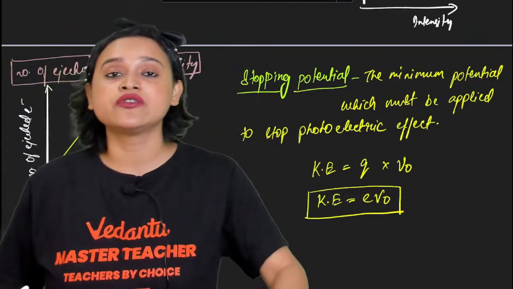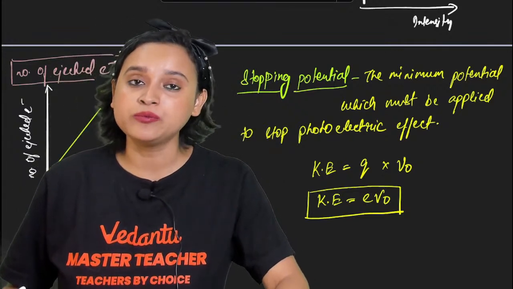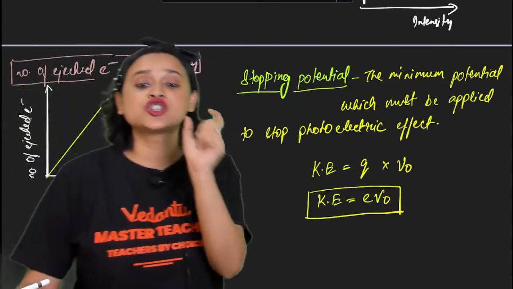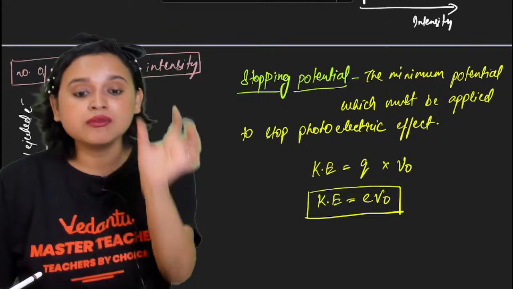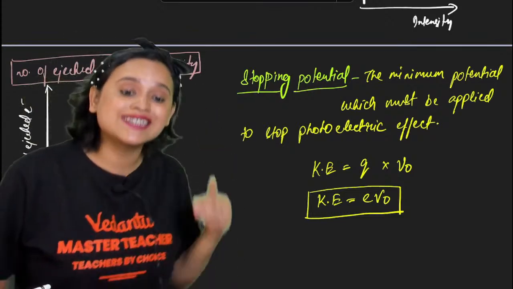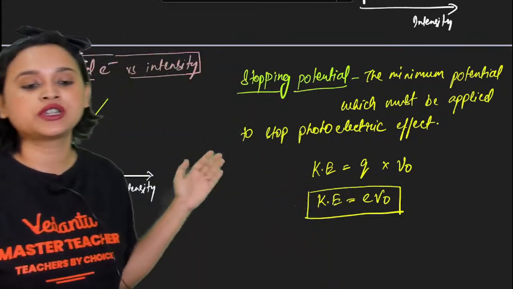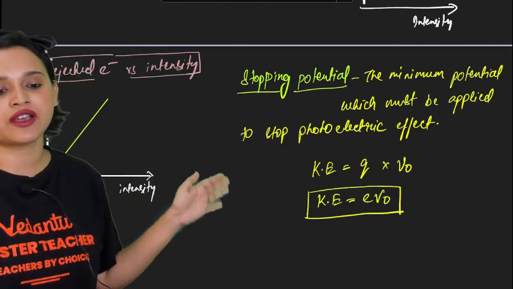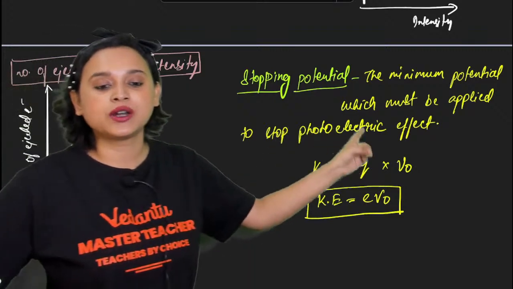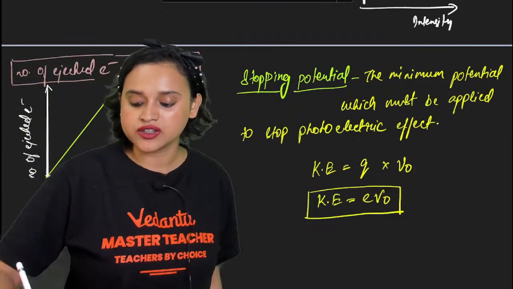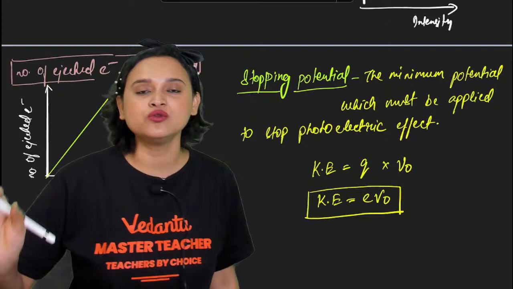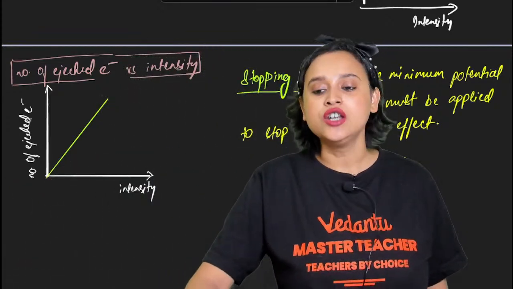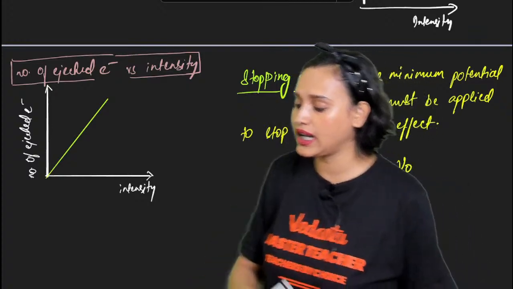Now, my dear students, we come across something called stopping potential. What is stopping potential? It is the minimum potential which you must apply to stop the photoelectric effect, everybody. To stop it, you will require kinetic energy equal to Q multiplied with V naught. That means you can also write it as K is equal to eV naught. This is an important formula. You can note it down.